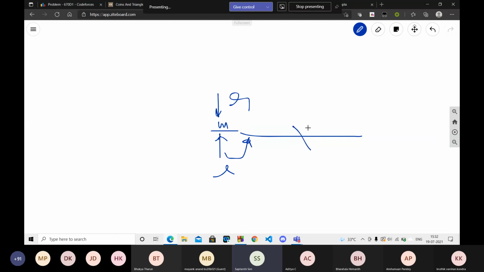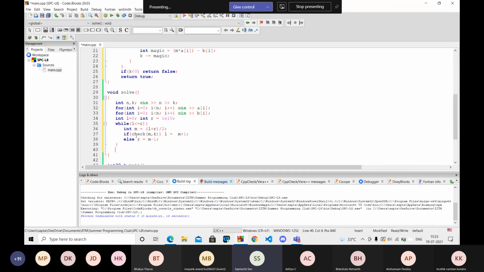I know this side is rejected and this side is the accepted number of cookies. If it is rejected, I shift R to the left, into the accepted zone, and R points to the maximum number of cookies. So finally I print R. So cout R.